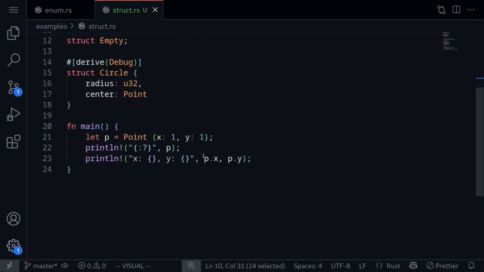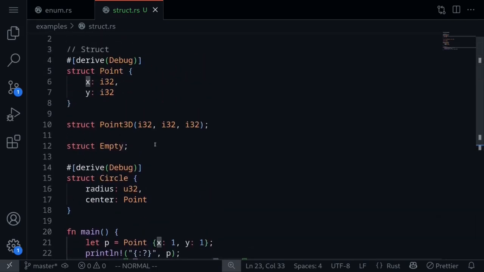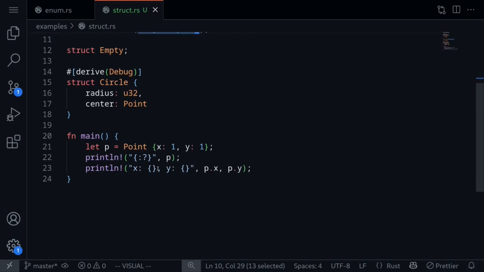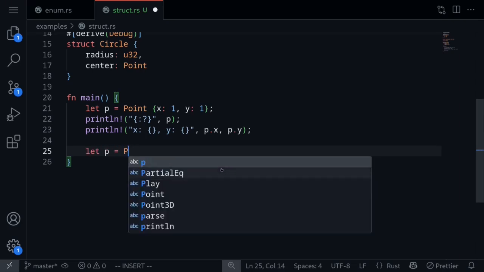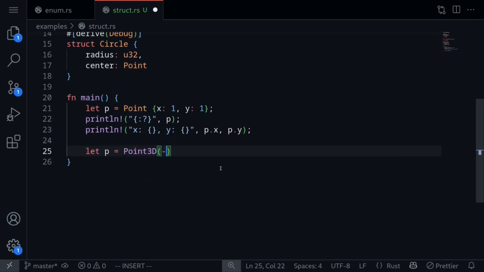Over here, to access the field of this struct point, we had to specify the name of the field, x and y. But for this example, there is no field name. So how do we access this? We're going to access it the same way that we access a tuple. So let's say that p is equal to Point3D, let's say -1, 0, and -1.